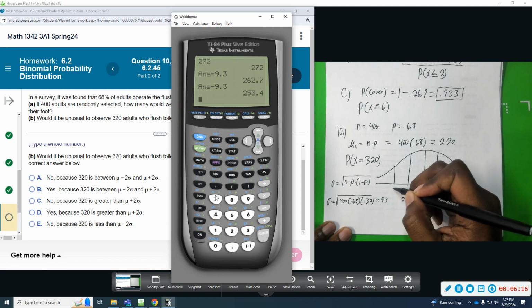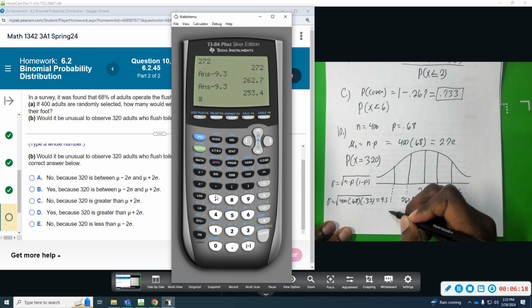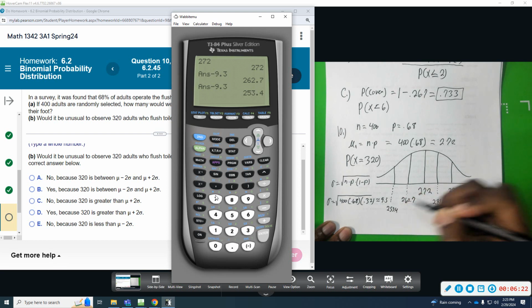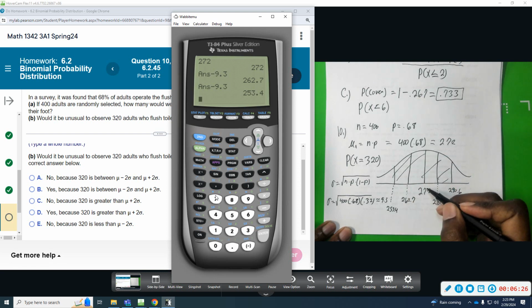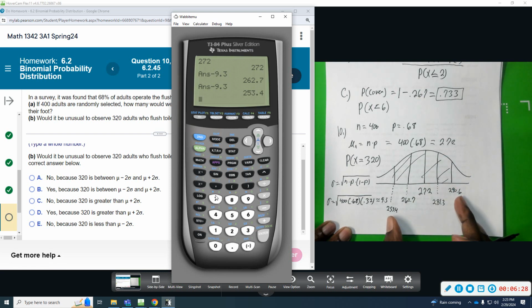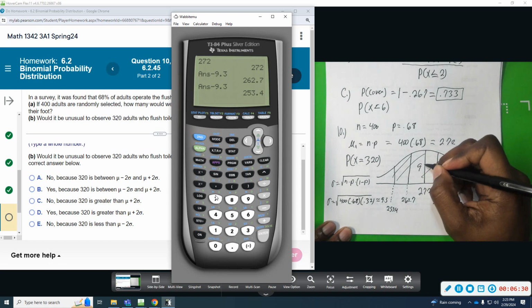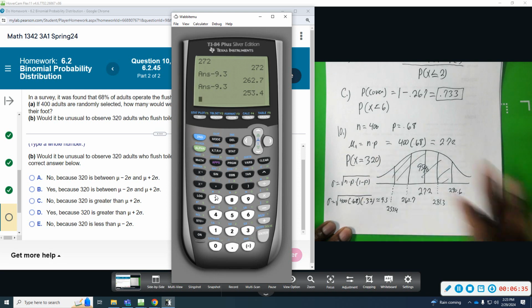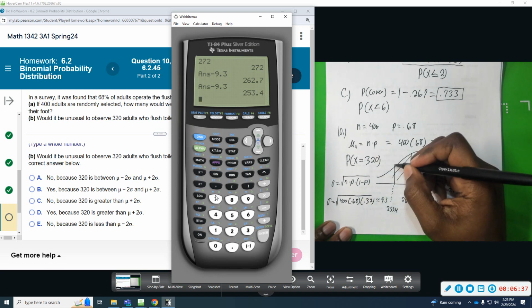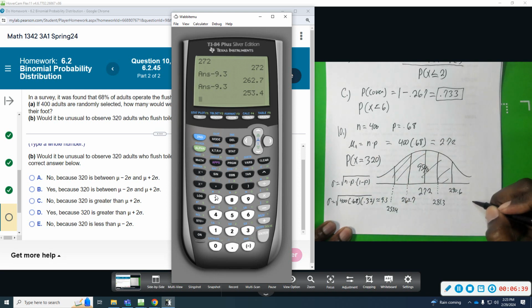Okay, so empirical rule says all this area right here between two standard deviations of the mean is about 95% of your data. So anything outside of the 95% would fall into that less than 5% chance range.